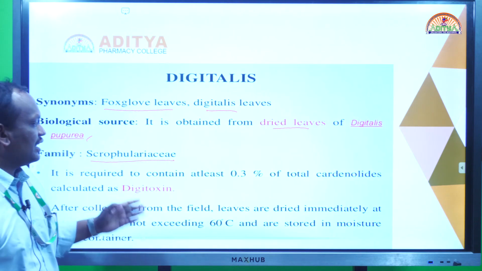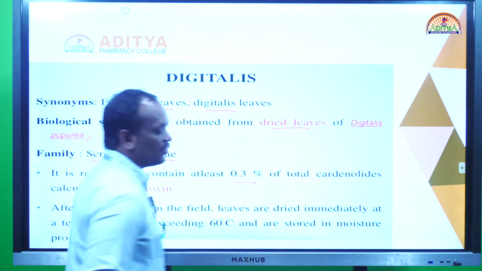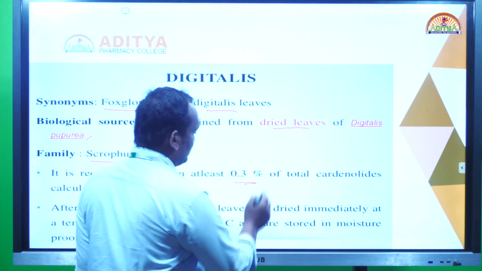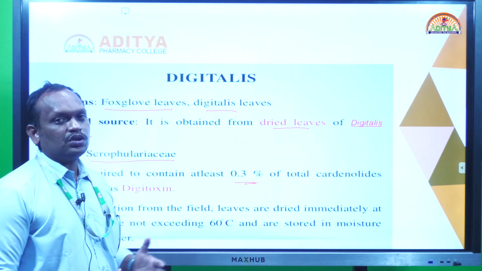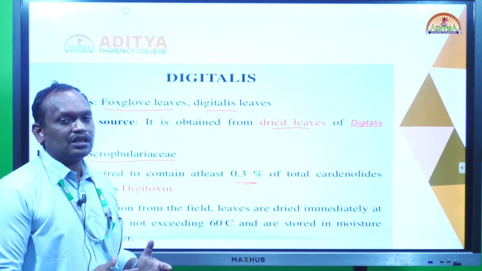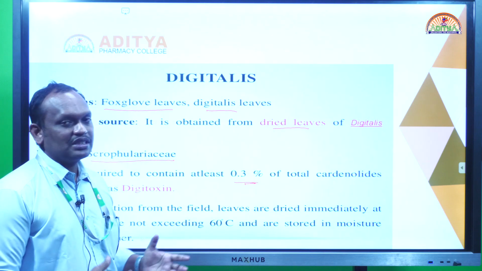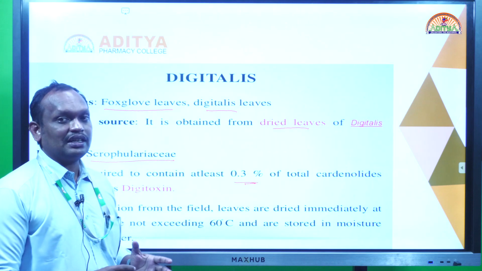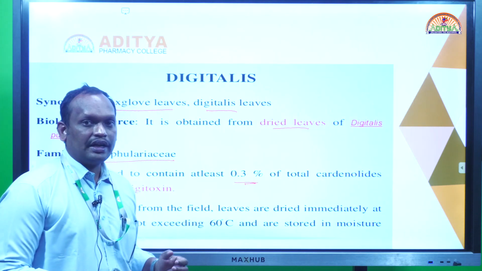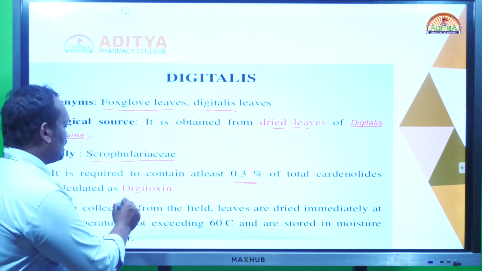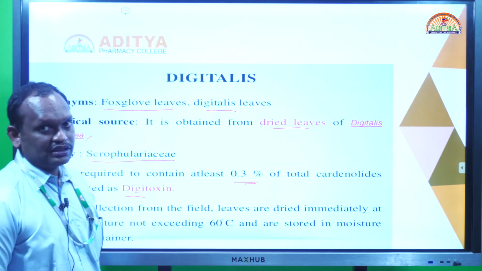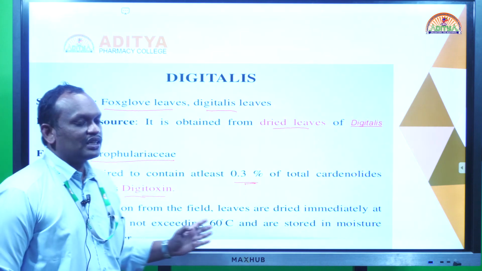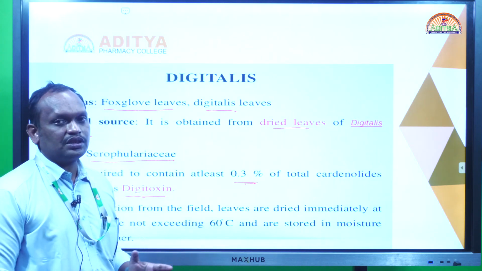It is required to contain at least 0.3% of cardiac glycosides. So the leaves should contain not less than 0.3%. When they mention a standard, it is because the drug may sometimes deteriorate during transportation or collection and become substandard. That is the reason the standard specifies that the leaf should contain not less than 0.3% of cardiac glycosides. What is the principal cardiac glycoside in Digitalis purpurea? Digitoxin.